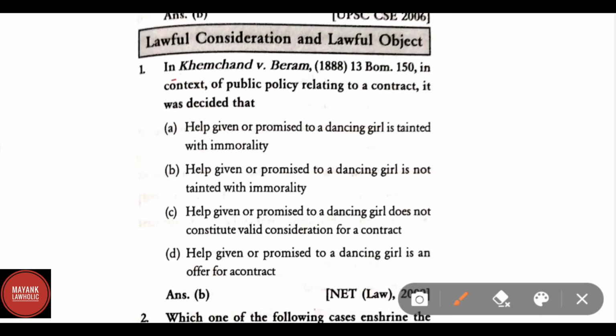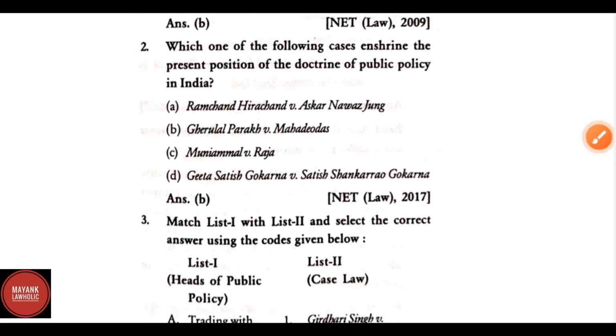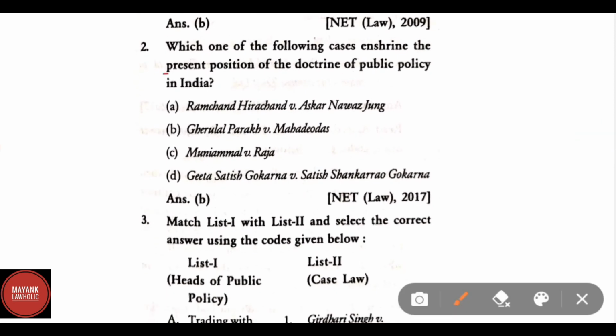In Khemchand versus Behram 1888, in context of public policy relating to a contract, it was decided that help given or promised to a dancing girl is not tainted with immorality. Which one of the following cases can enshrine the present position of the doctrine of public policy in India? Correct answer is Gherulal Parekh versus Mahadev Das.